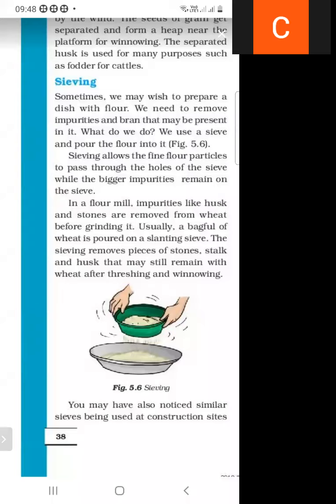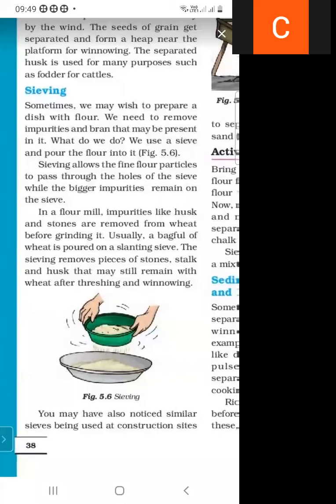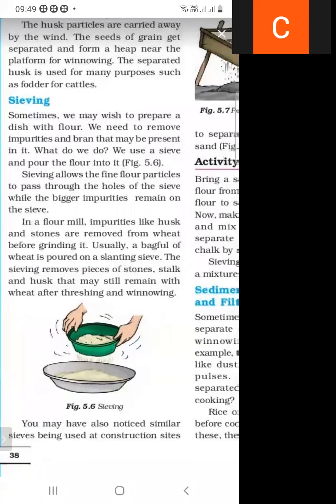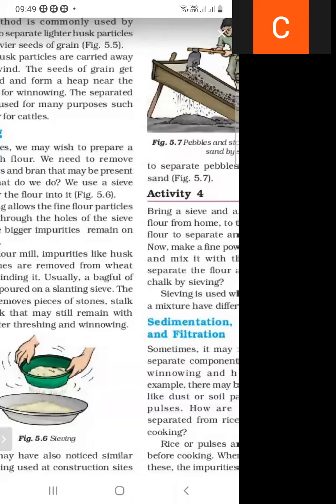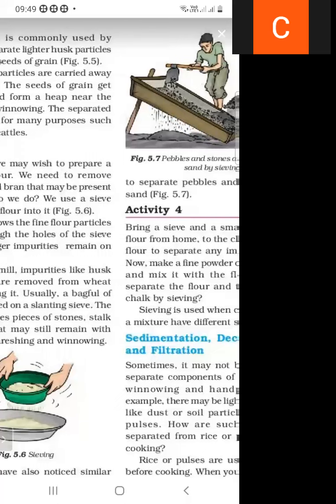So we also use a slanting sieve, as shown in Figure 5.7. With the help of the slanting sieve, pieces of stone and stalk are removed. And what is another use of the sieve?